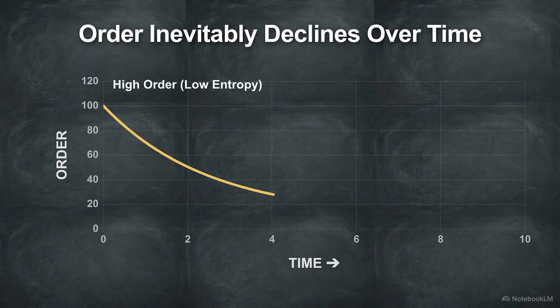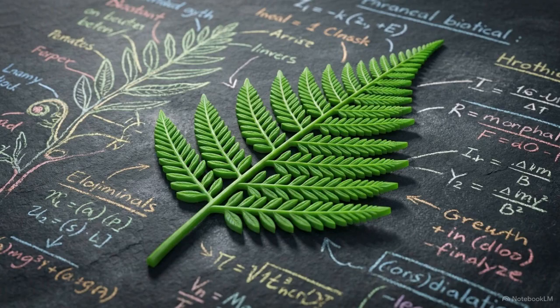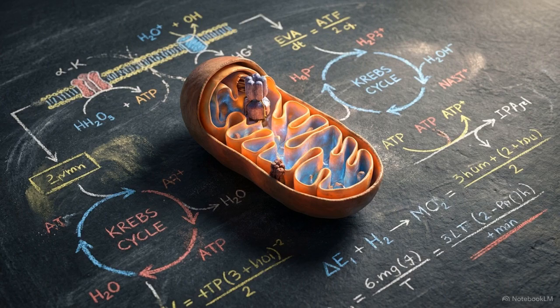If the laws of physics dictate that everything must break down over time, how does a highly ordered living organism manage to exist, thrive, and replicate? Biological systems operate as highly efficient thermodynamic engines. Every process inside a living cell is governed by a strict energetic ledger, known as bioenergetics.